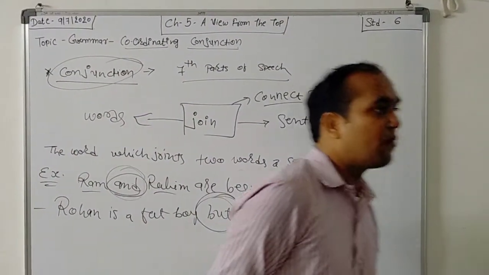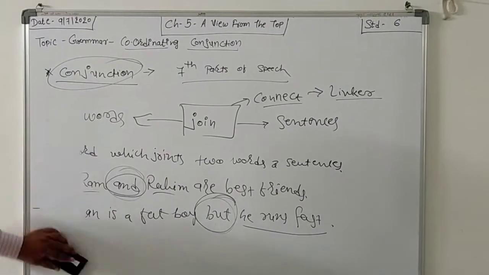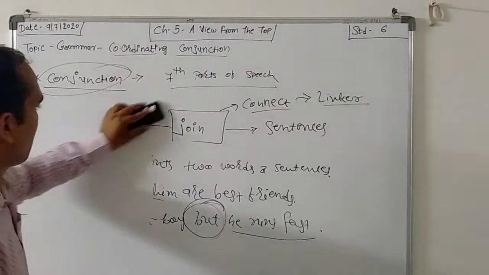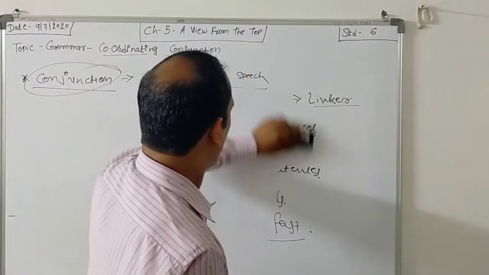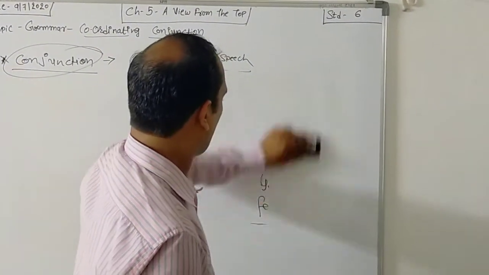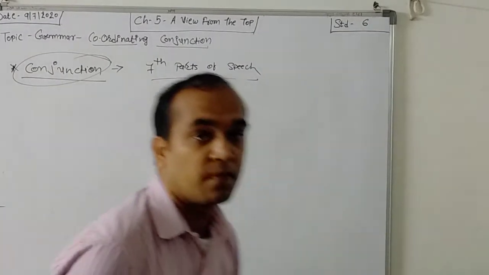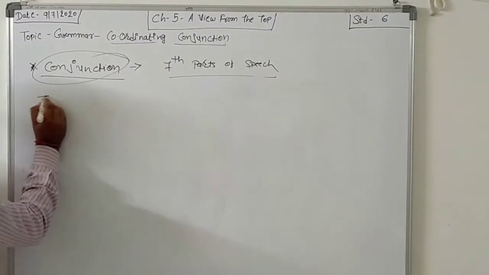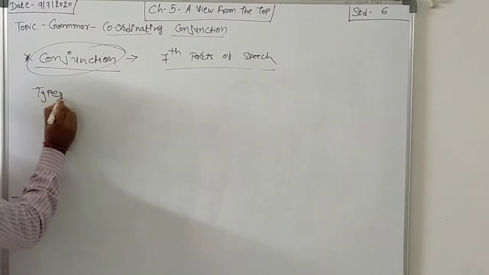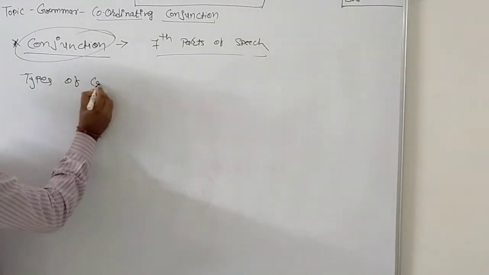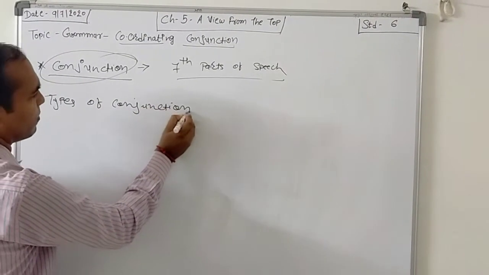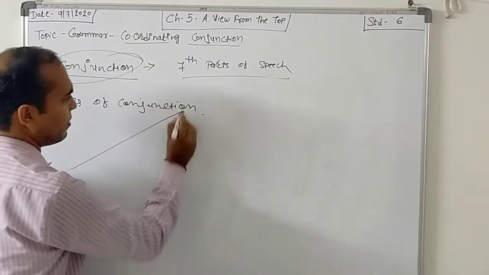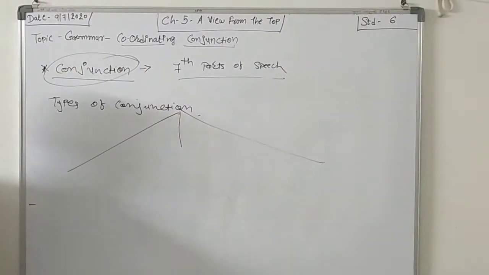Now, the new thing is the types of conjunction. There are three types of conjunction.